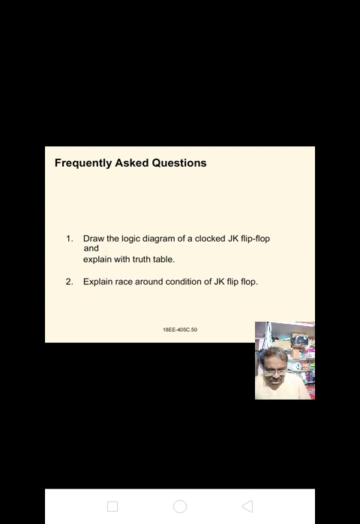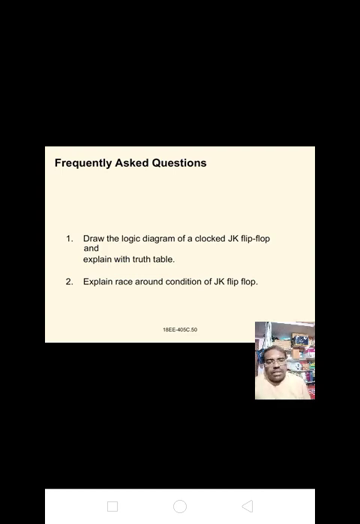If Q equal to 1, the output of the lower AND gate becomes 1 upon application of the clock pulse and the flip-flop is cleared. If Q bar equal to 1, the output of the upper AND gate becomes 1 and the flip-flop is set. Thus, in either case, the output state of the flip-flop is complemented: Qn plus 1 equal to Q bar.